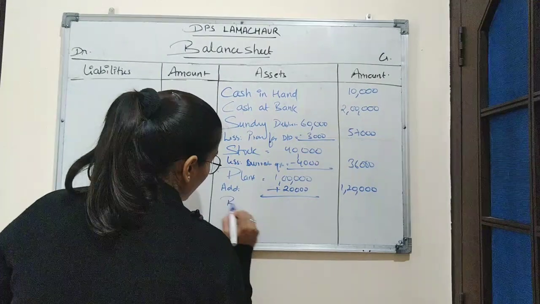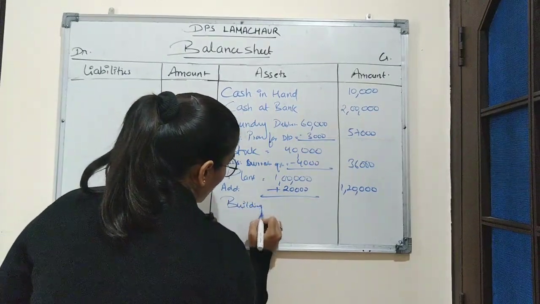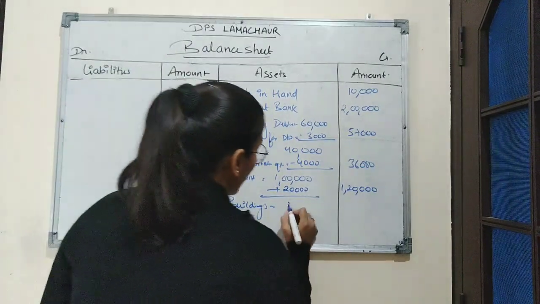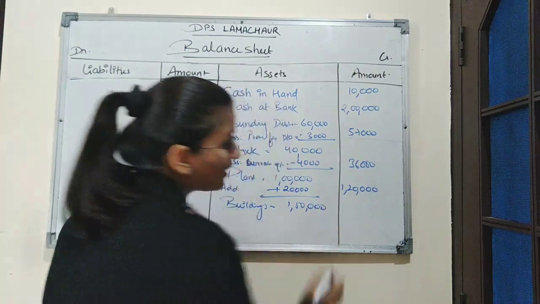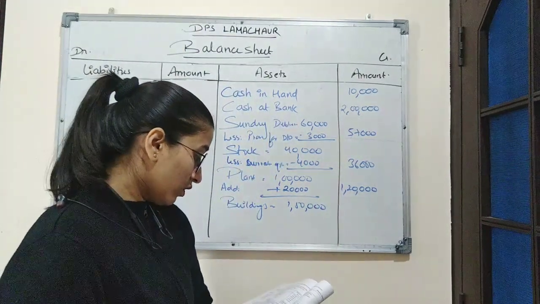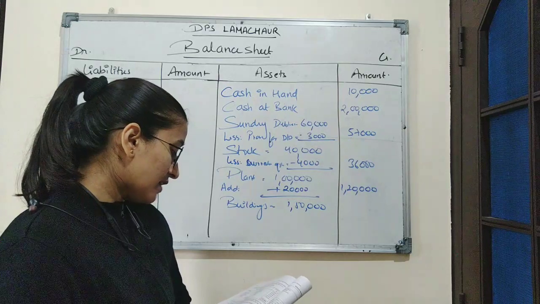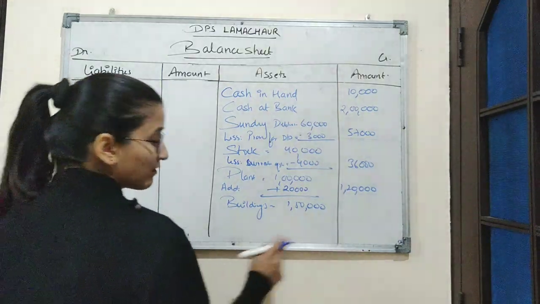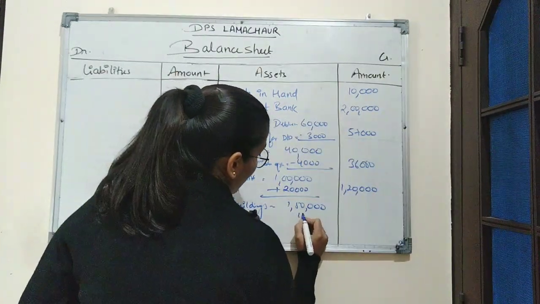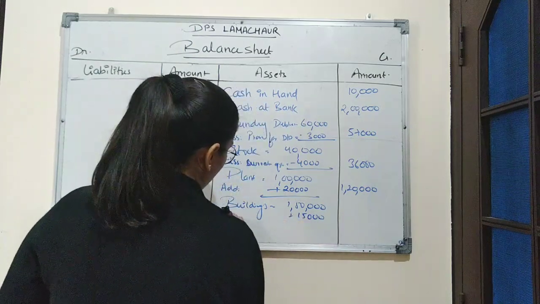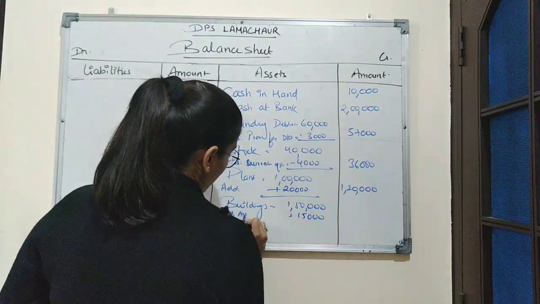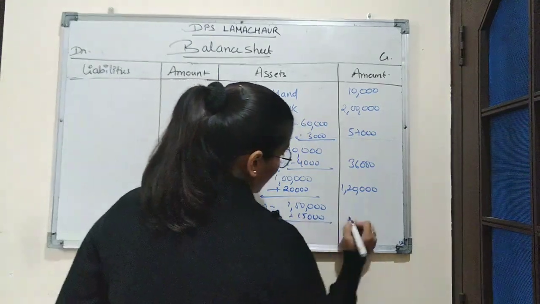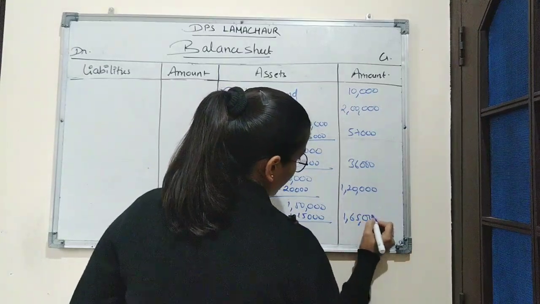Then buildings. Amount of buildings is rupees 1,50,000 and it has been given that the buildings has been appreciated by 10%. So 10% of 1,50,000 is 15,000. We will add appreciation here, which is 1,65,000.